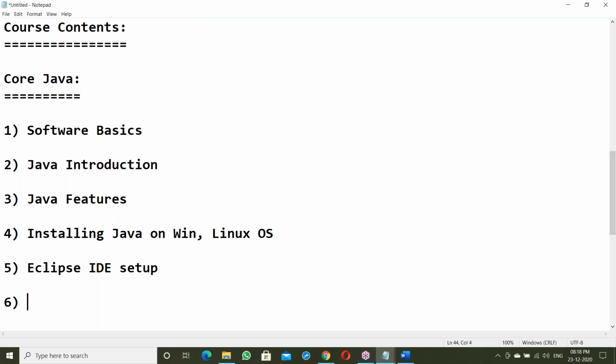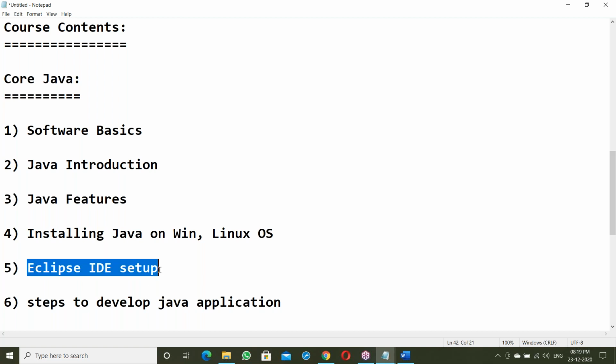Next, the steps to develop a Java application, nothing but Java projects, using the Eclipse IDE. In Eclipse IDE, what are the steps in development of a Java application? Steps like creation of workspace, creation of projects, next creation of package, creation of classes, defining methods, various steps. I'll explain the steps here.